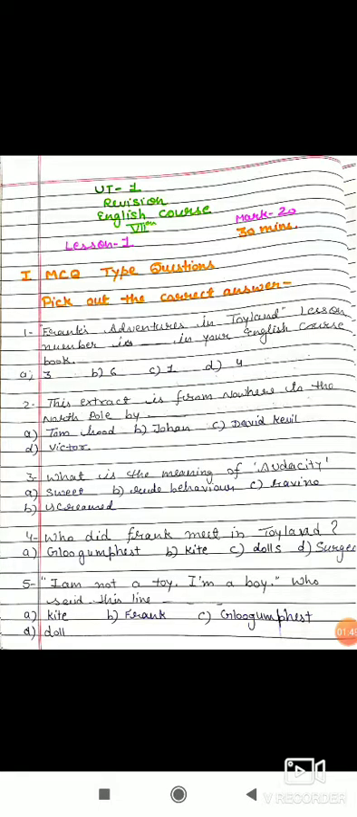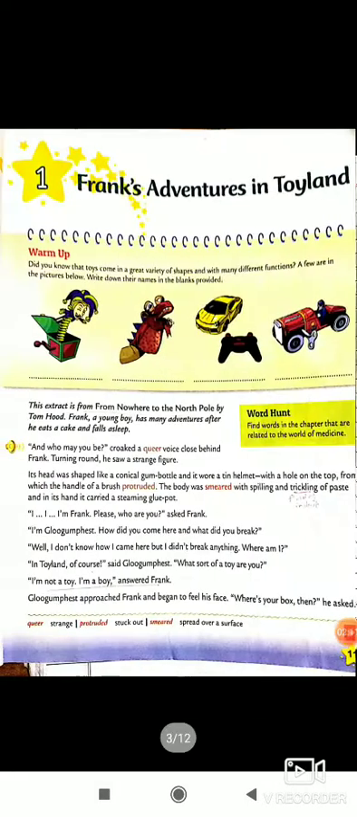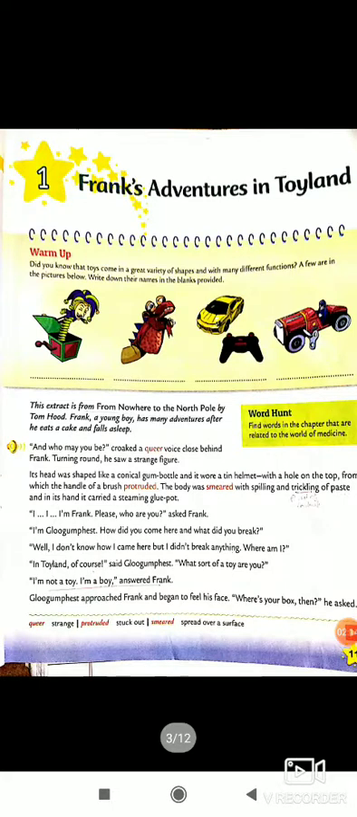Okay, so first of all, when the exam starts, you have only 30 minutes. After 30 minutes this site will automatically close. So within 30 minutes you have to solve 20 questions, each question 1 mark. Okay, so please prepare carefully. And now I will tell you how to prepare this one. So you see the first chapter.